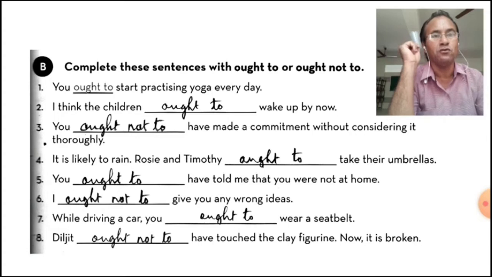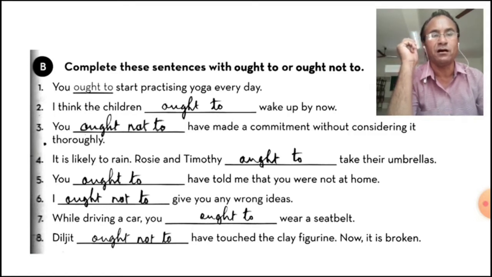You ought to have told me. I ought not to give you my wrong ideas. नहीं देना चाहिए गलत आइडिया हमें. So we will have to see the meaning of the sentence. And keeping in mind, we have used ought or ought not to.